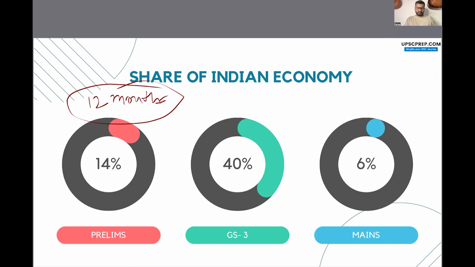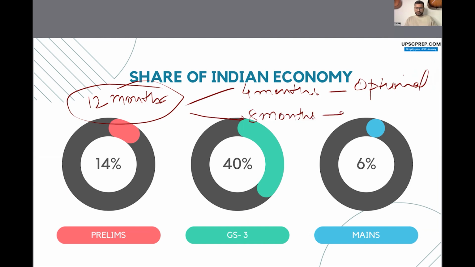Now, out of this 12 months, you will give 4 months to your optional, and this leaves you around 8 months for your GS plus your essay. Okay. Now, out of this 8 months, you will get to dedicate around 2 months to your GS3.